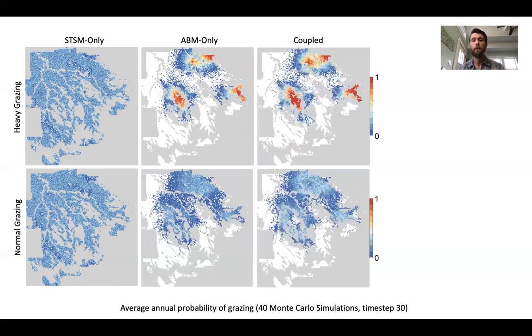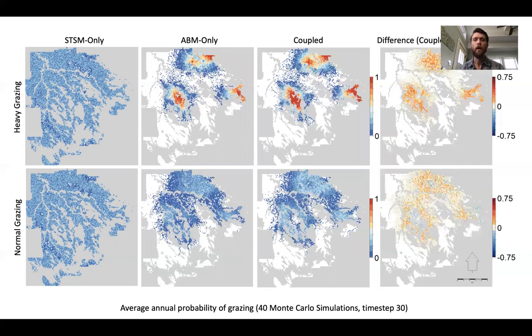And we see a similar pattern with the coupled model runs, but there are some slight differences, and these differences become more apparent when we compare through simple subtraction of the coupled and agent-based modeling runs. And what we see is that through the coupled model runs, we get a bit more dispersion in those grazing events. And this is because in the coupled runs, of course, the vegetation composition is being updated. So as grazers are concentrated around water sources, that grazing is impacting the type of vegetation that's there, and grazers have preferences. And so as they change the vegetation around them, there's a feedback that causes them to move to other patches to find the most desirable grass.